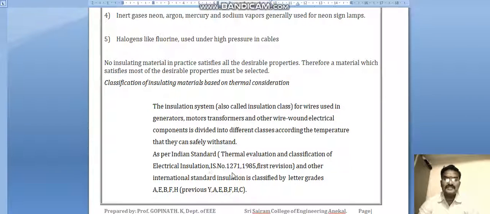Electrical insulation, IS 1271:1985 first revision and other international standards, is classified by letter grades Y, A, E, B, F, H and C. Y is up to 90 degrees, A 105 degrees, then E, B, F, H and C. C is 180 degrees and above.